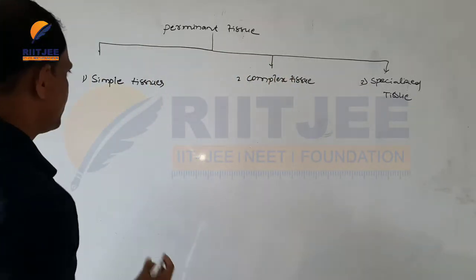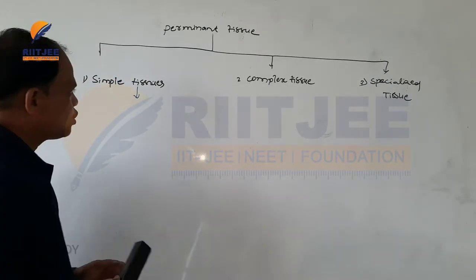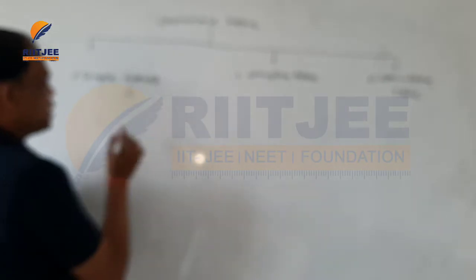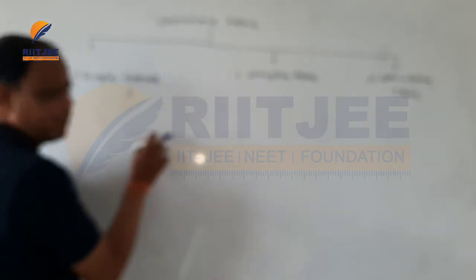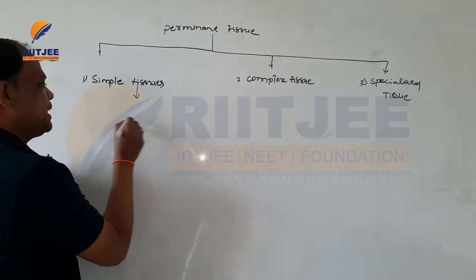Okay, the simple tissues. Simple tissues means structurally and functionally the same type of tissues. Simple tissues can again be divided into three types.